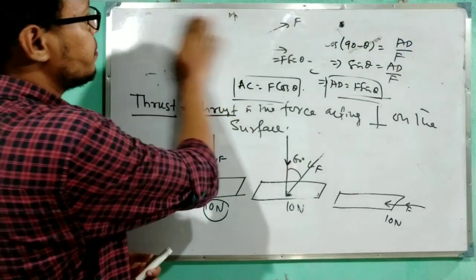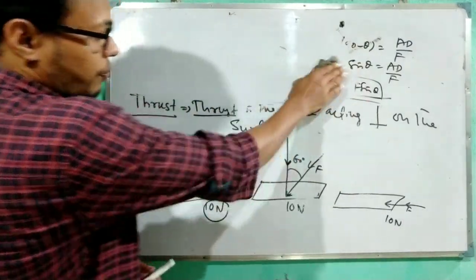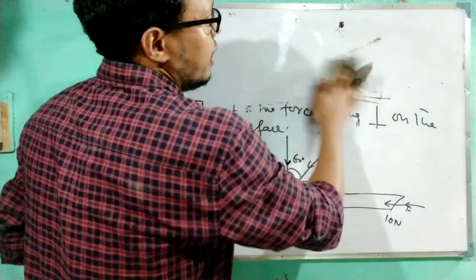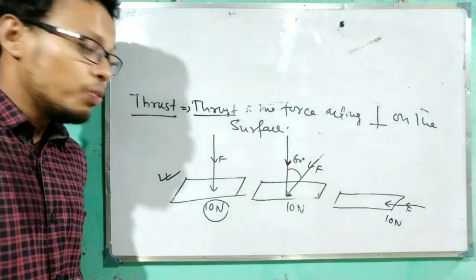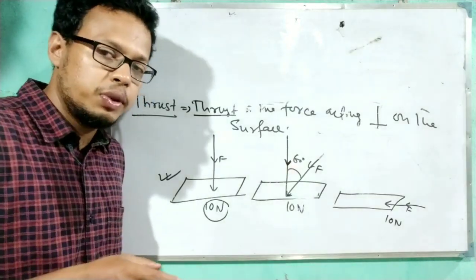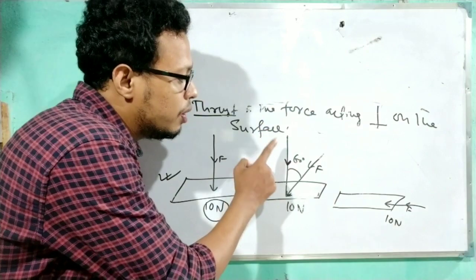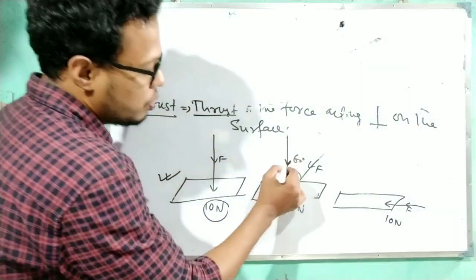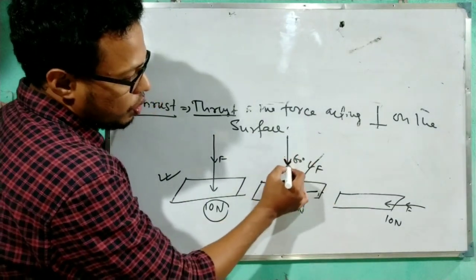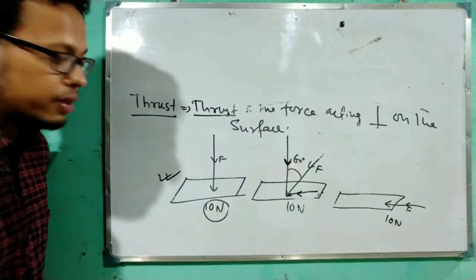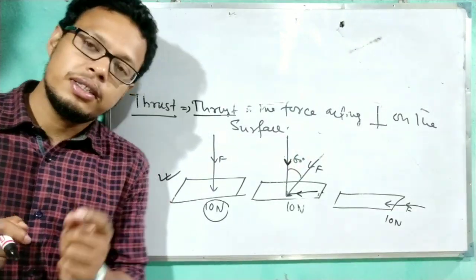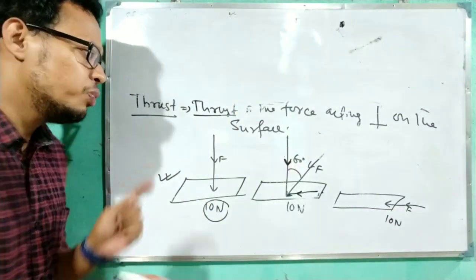Okay. Now I will discuss the second diagram. Here in this case, the force is making some angle, which is 60 degrees. If we ask the question, what is the value of the thrust? What I told you is that when F is making an angle of 60 degrees, you have to divide it into two components, one horizontal and another vertical. So this one is the horizontal component and this will be the vertical component. Now we need to find only the horizontal component, because we want to find thrust. What is the definition of thrust? Thrust is the force acting perpendicular on the surface. So we need the perpendicular component.